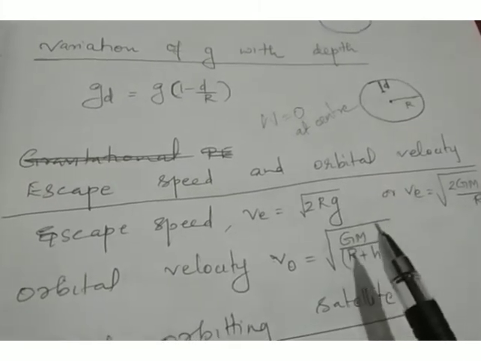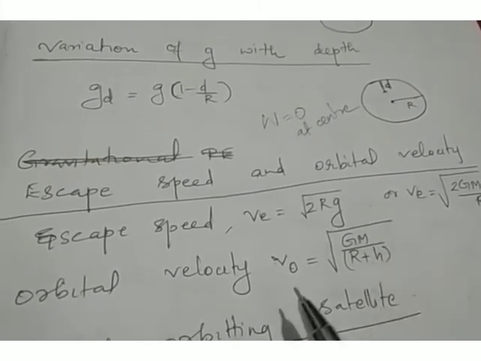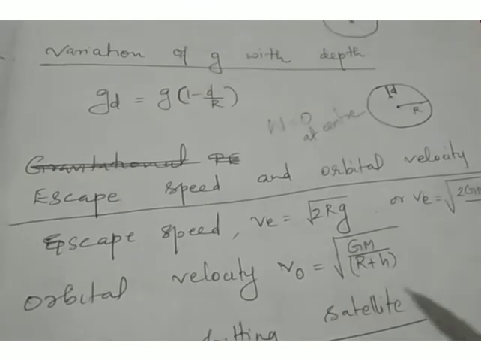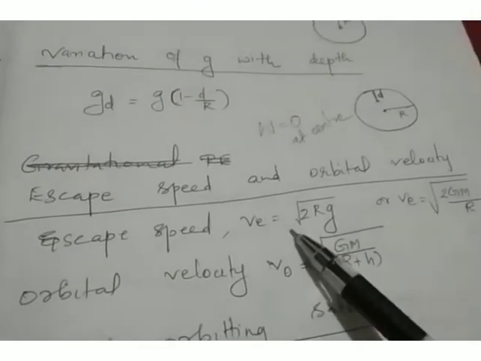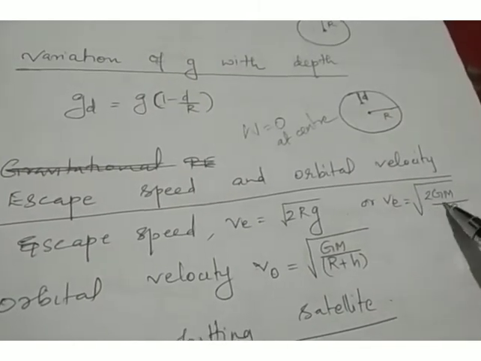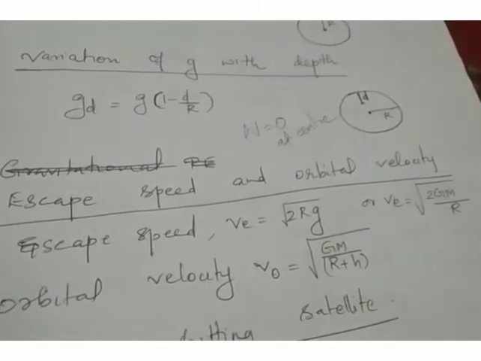That means that much speed must be given to an object in order to project it away from the surface of the earth. And the expression for escape velocity is V equal to square root of 2rg, or V equal to square root of 2GM by r.